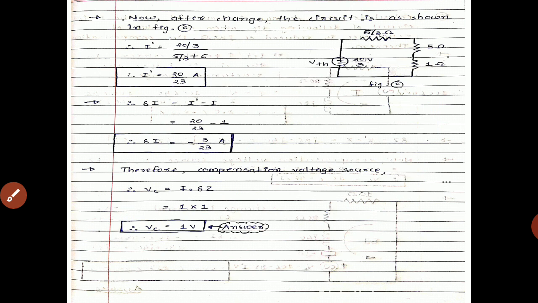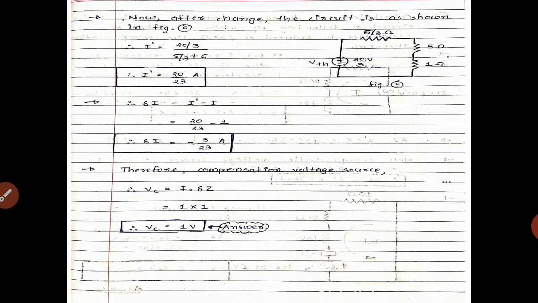So again we summarize this example. First of all, we develop the Thevenin equivalent circuit. Then from the Thevenin circuit, we calculate the actual value of I. Our target is to find the value of I and I dash. So I dash we find in the second step by introducing the change in impedance. The change in impedance is 5 to 6 ohms, meaning 1 ohm is added to the 5 ohm.